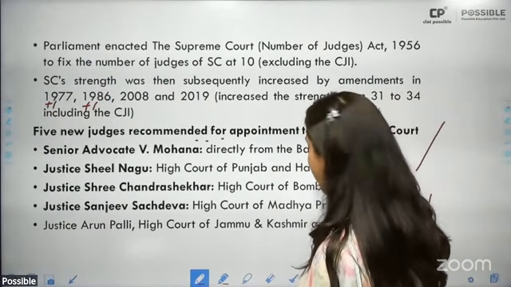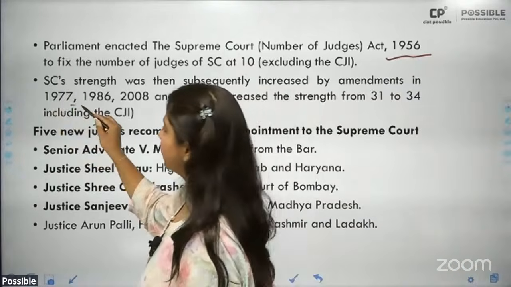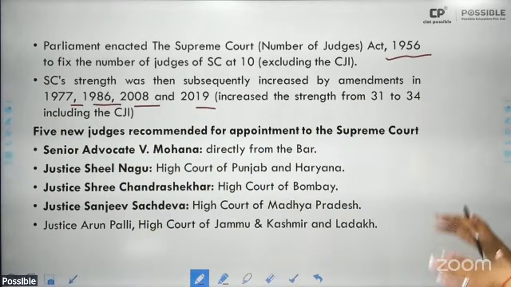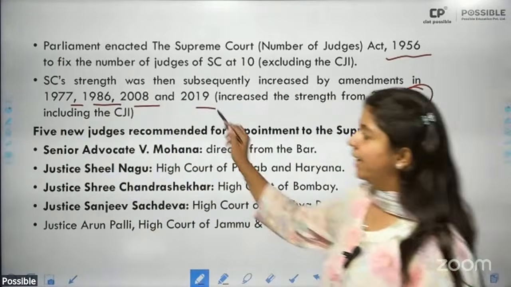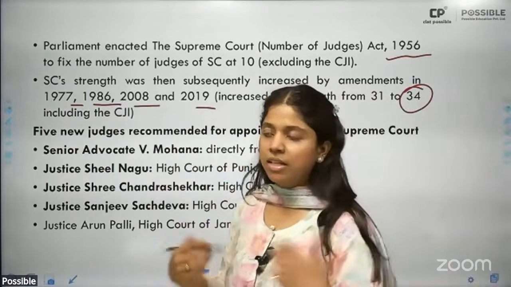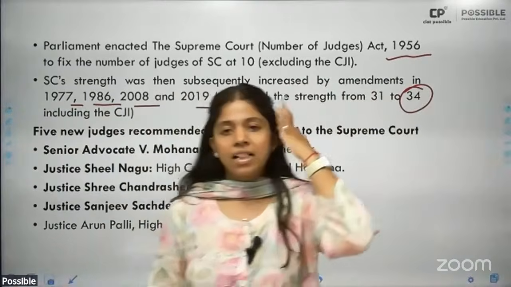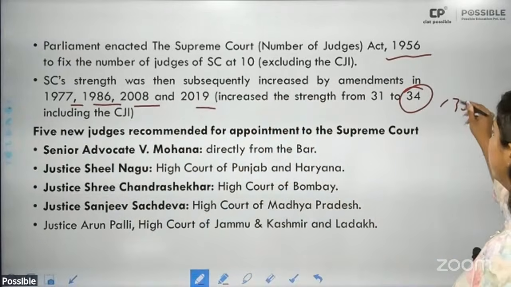And since then, we've had innumerable amendments to it under the Supreme Court (Number of Judges) Act 1956, consecutively amended in 1977, 1986, 2008, and 2019, which has increased the number of judges to 34 till 2019. Now the cabinet has passed it, and we are waiting for parliamentary assent and then assent of the President. All right. So now it is to be increased to 38.